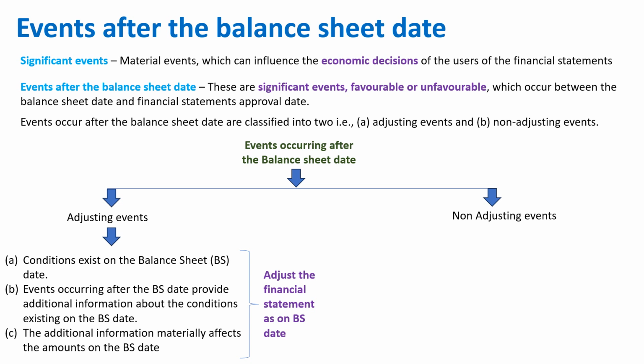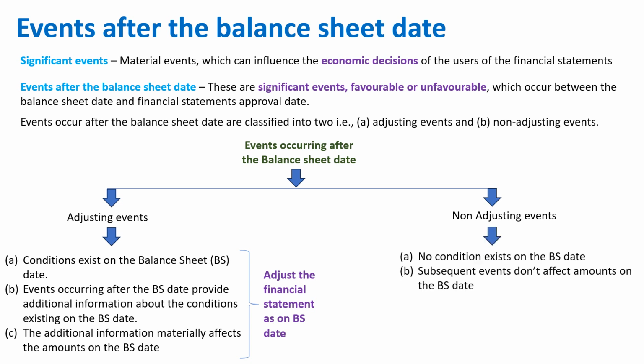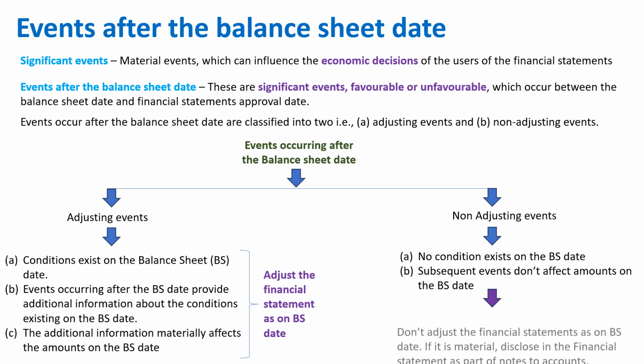Coming to non-adjusting events, no condition exists on the balance sheet date. That means on 31st March 2024, if you're preparing the financials and there is no condition on that day, then subsequent events don't affect the amount on the balance sheet date, because whatever is happening is subsequent to the balance sheet date. Because there is no condition, you need not adjust the balance sheet.